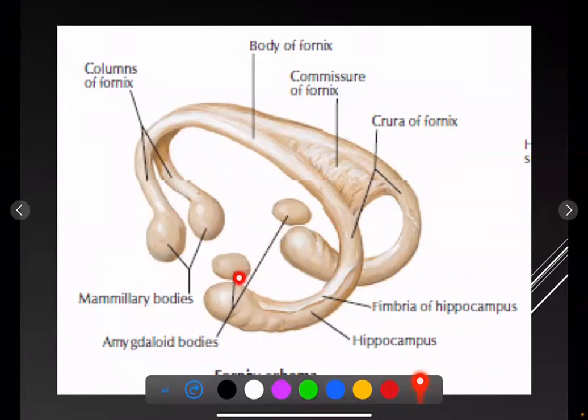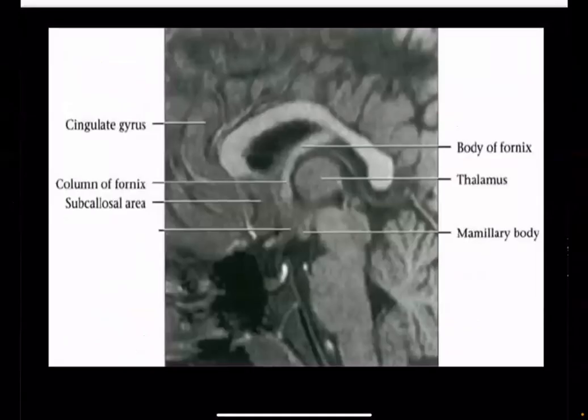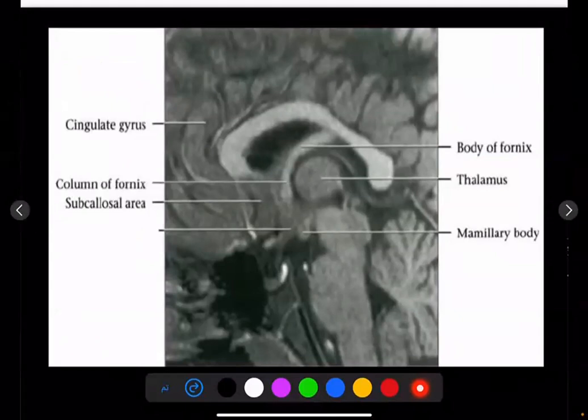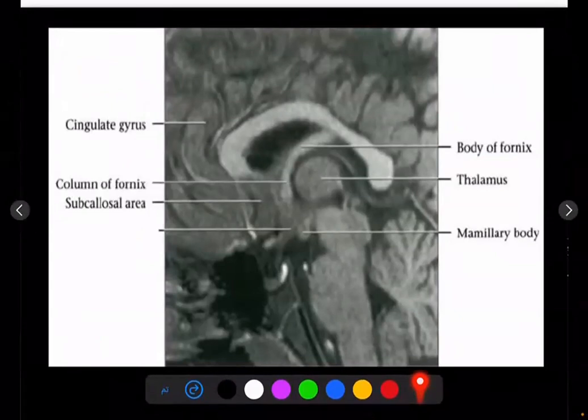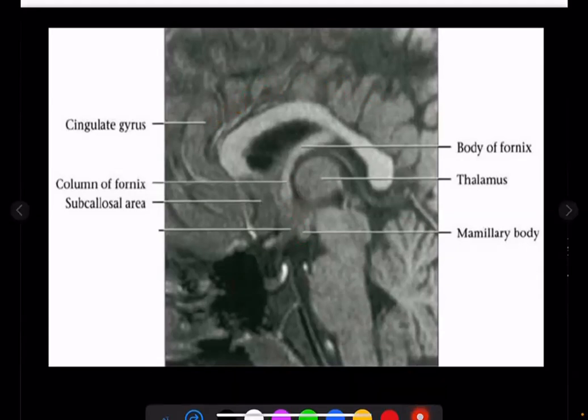The amygdala is seen here, located anterior to the hippocampus. And this is the appearance of the fornix on the sagittal MRI image. This is the fornix, the body of the fornix. This is the column, and this is the mammillary body. And this is also the cingulate gyrus, which is part of the limbic system.